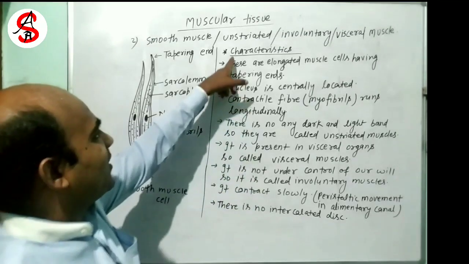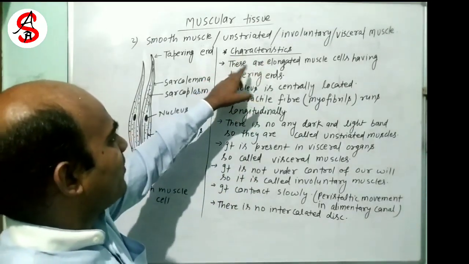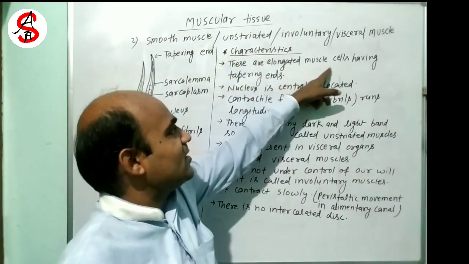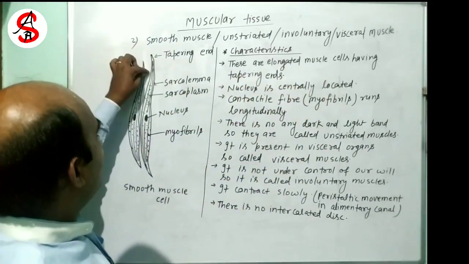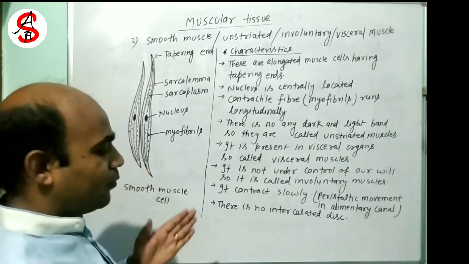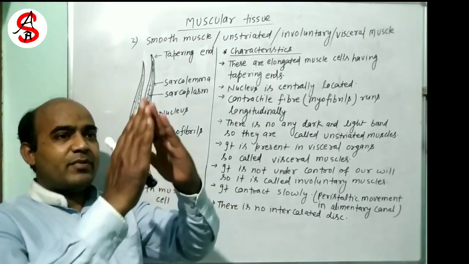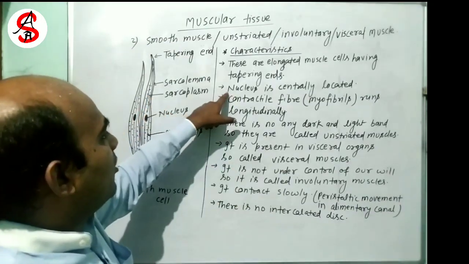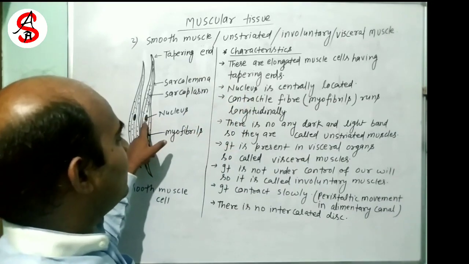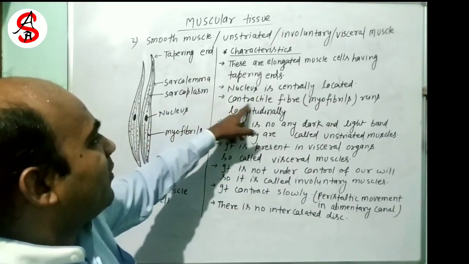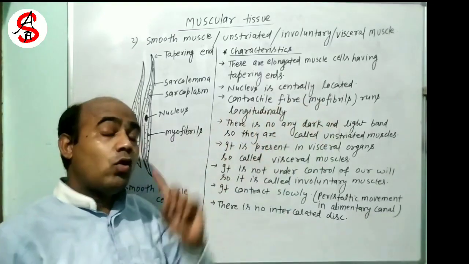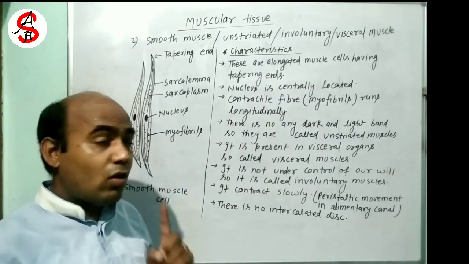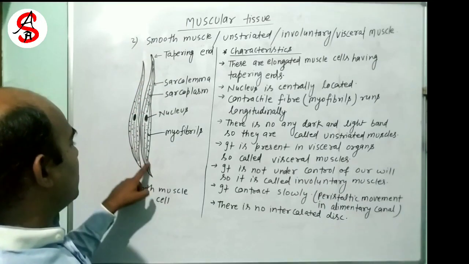Here are some characteristics of smooth muscles. These are elongated muscle cells having tapering ends, that is, at the end point they get pointed. The nucleus is centrally located. The contractile fibers, also known as myofibrils, run longitudinally, that is, top to bottom.